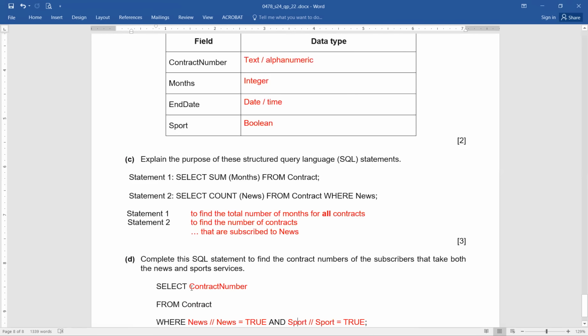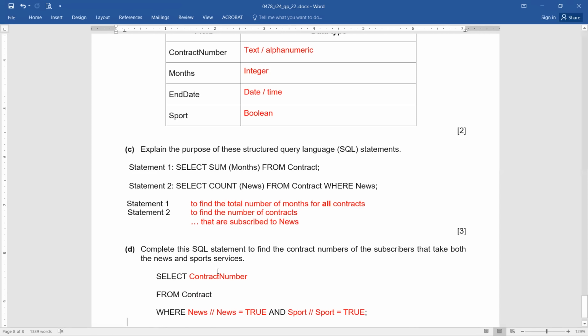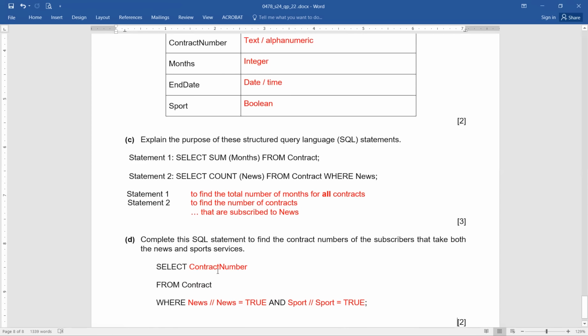So select contract number from contract where the condition is news and sports service. It means news equals true. A student can write news equals true, or another student can write simply news. That's perfectly okay. And definitely, and was written for you, and sport, or sport equals true. In this manner, you can easily score 2 out of 2.